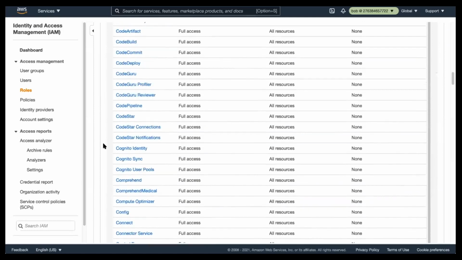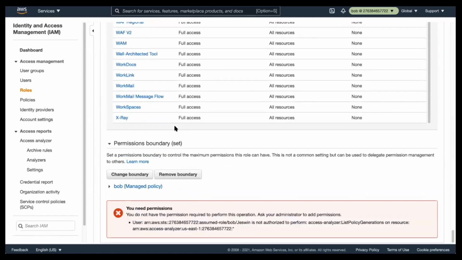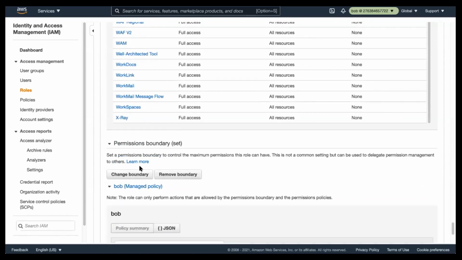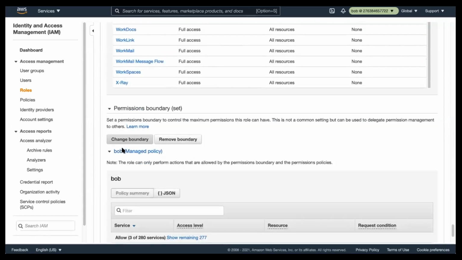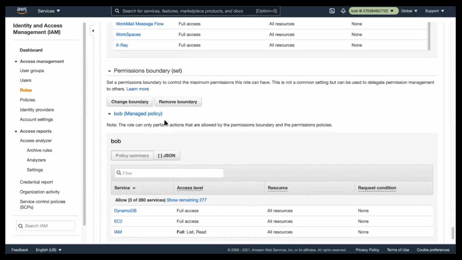And it allows all of the services, right? Full access, full access, full access, full access. But the important thing to note here is we have set a permission boundary. The permission boundary only allows access to DynamoDB, EC2, and IAM service, and IAM service is again list and read operation only. It does not allow access to the S3 bucket.